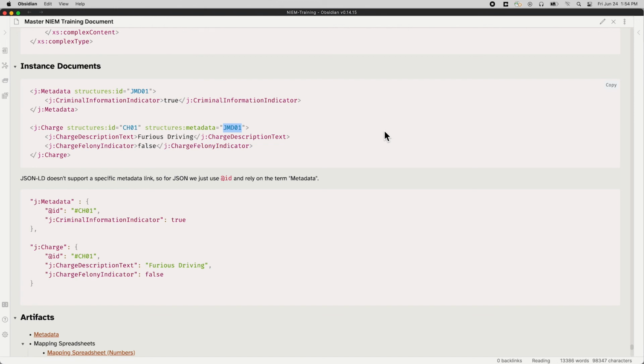and probably easier to understand to just put the metadata block inside the charge. And it would be charge description text, charge felony indicator, and then the next element would be the metadata block, and inside there would be the criminal information indicator. You're still going to have the metadata block to make the criminal information indicator stand out as being metadata and to allow it to be applied to different things. But it should be simpler in NIEM 6. That's not a promise, but that's what we're working on. That's the idea. So this section should be a little easier in the future.